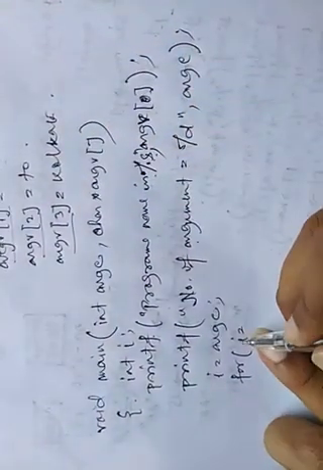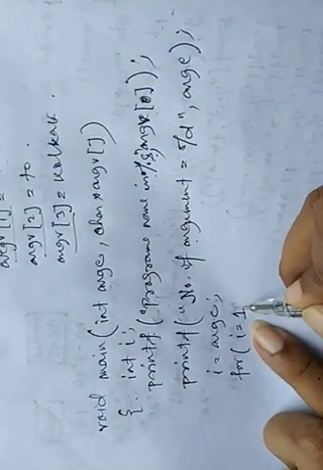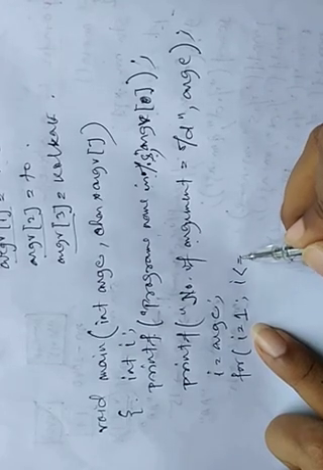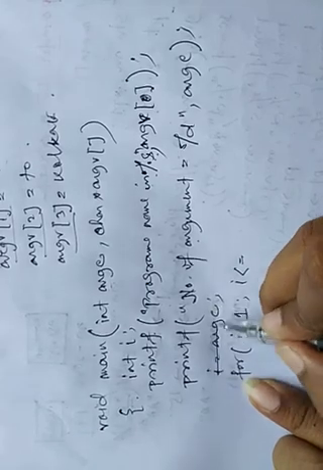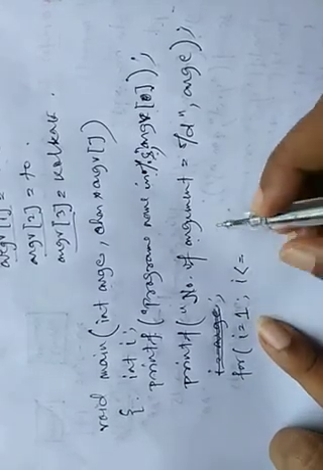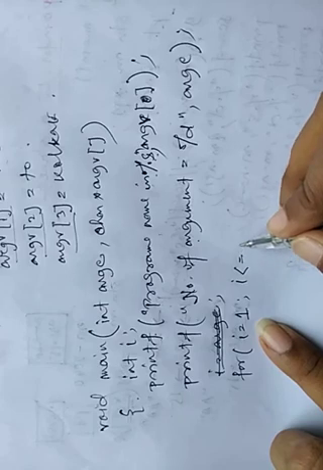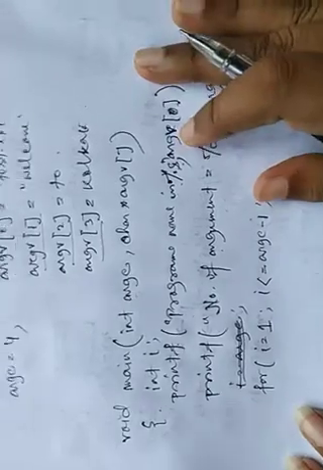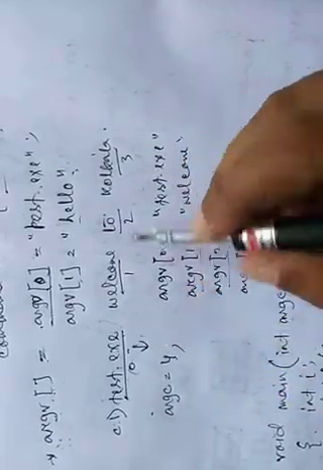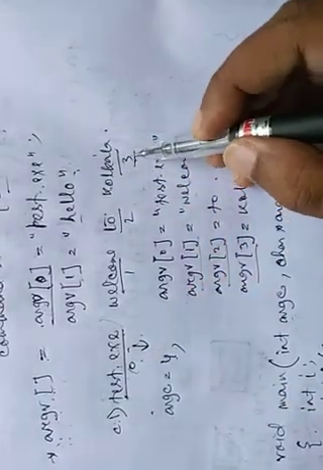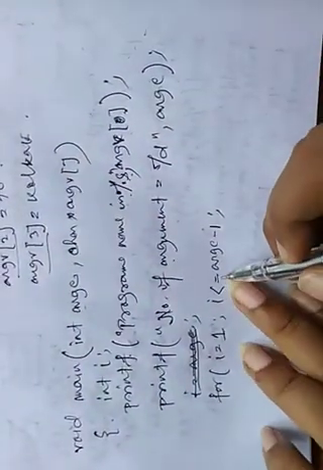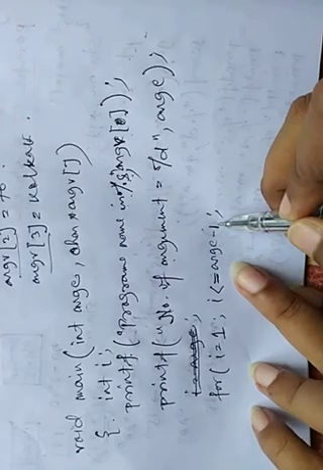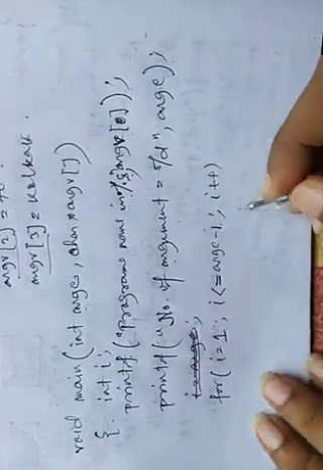So what we should do: for i equals 1, I am starting here with 1, i less than or equal to argc minus 1. Why argc minus 1? argc is 4, but as the array starts from 0, it is up to 3. So here it is argc minus 1, and i plus plus.